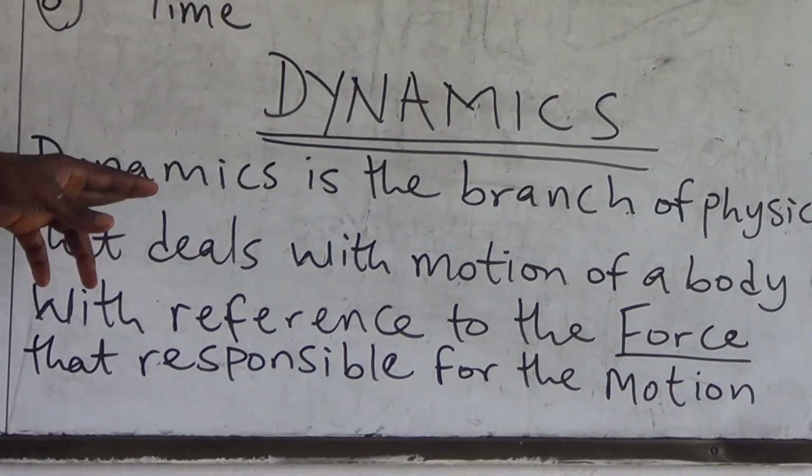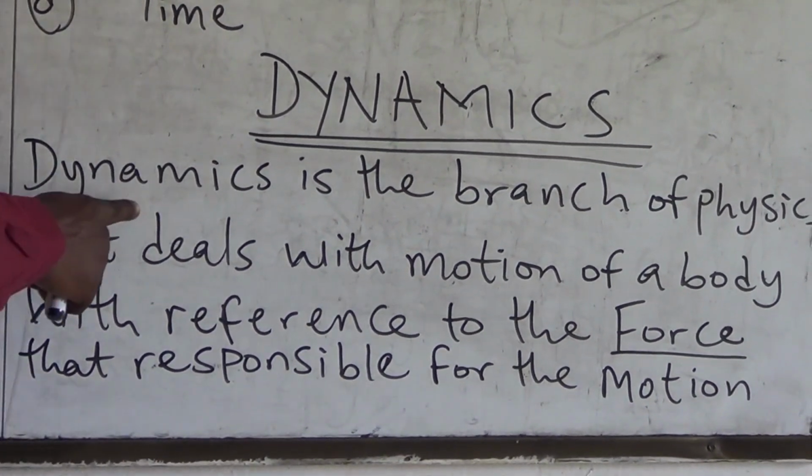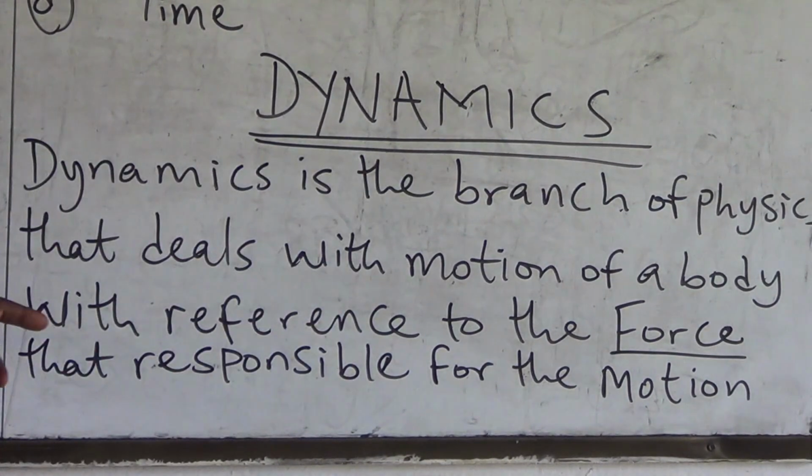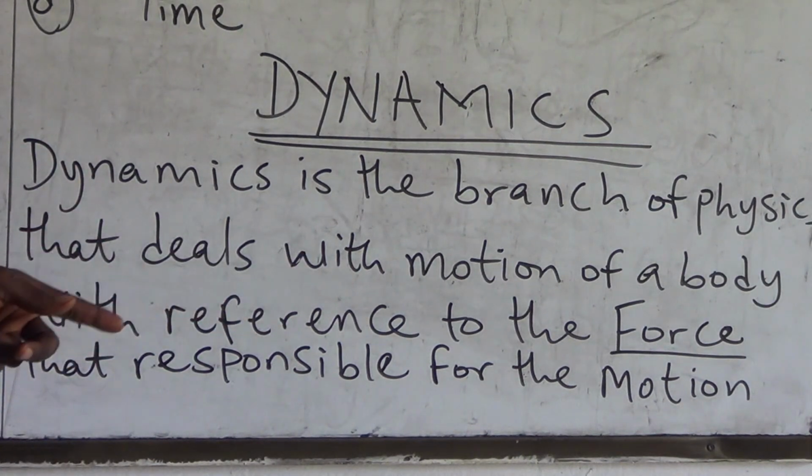What is dynamics? Dynamics is the branch of physics that deals with the motion of a body with reference to the force that's responsible for the motion. Good.